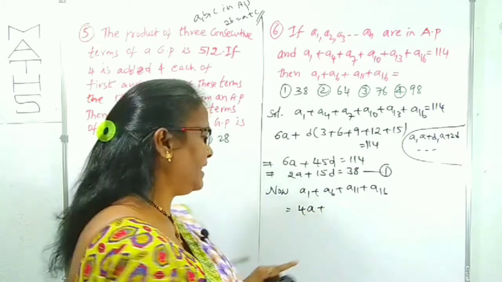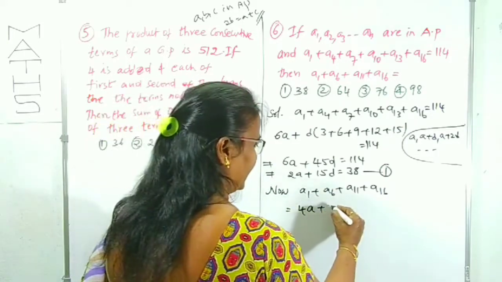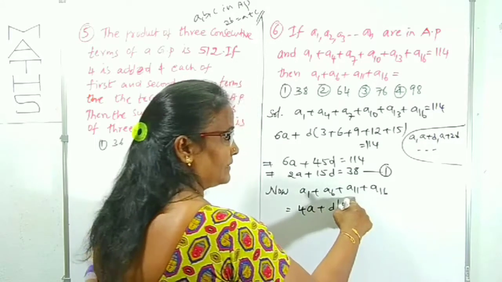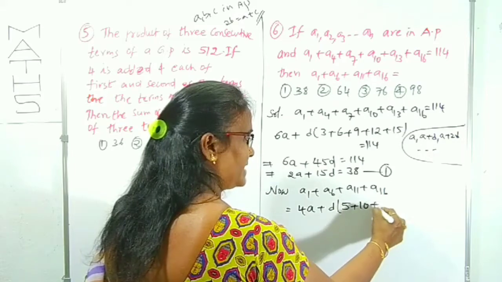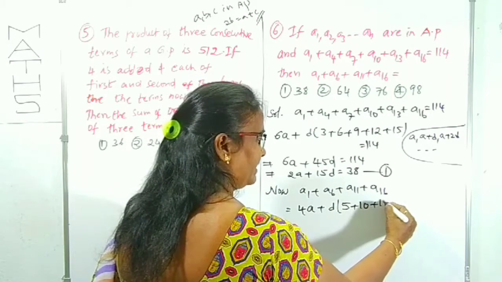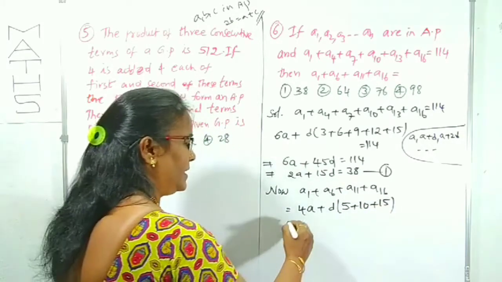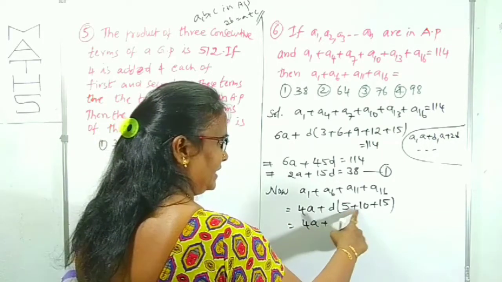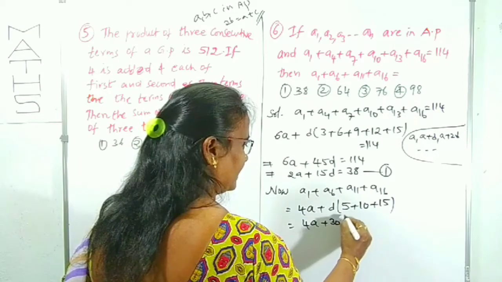A plus 5D. Already A I have taken here, it will be 5D. D I have taken as common, that is 5, plus for A11 it is 10, plus for A16 it is 15. Clear? Now we can take 4A plus, adding these, 20 plus 10 is 30, so 30D.